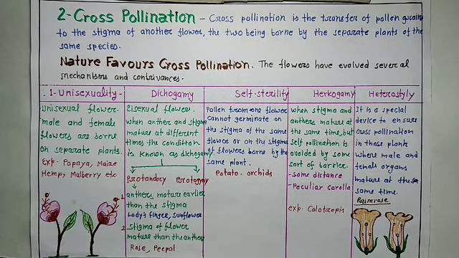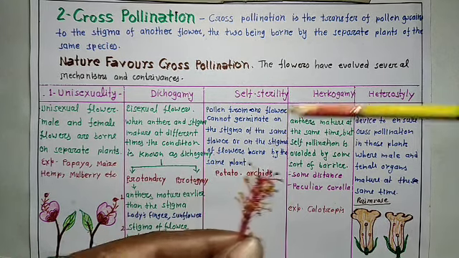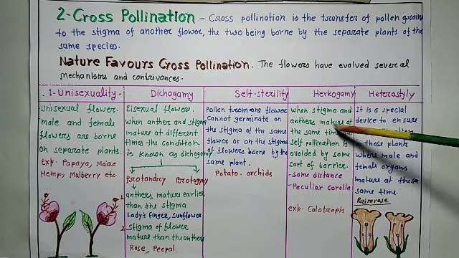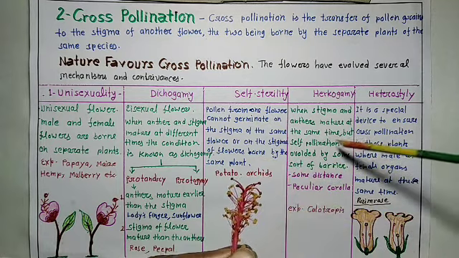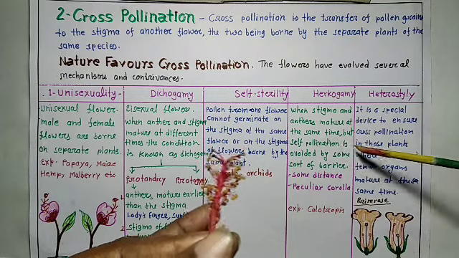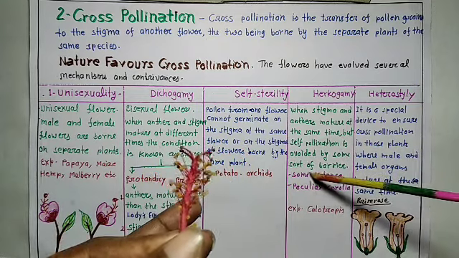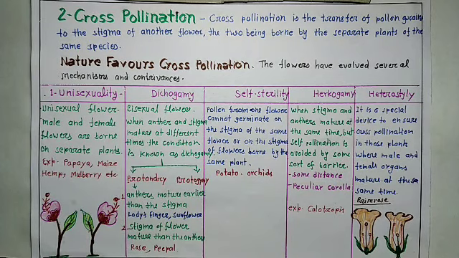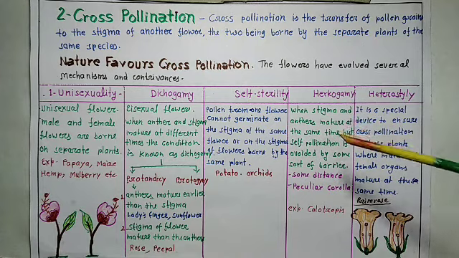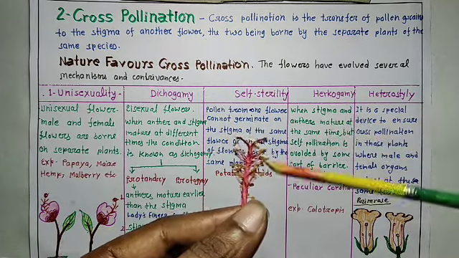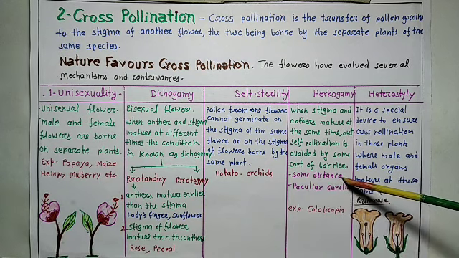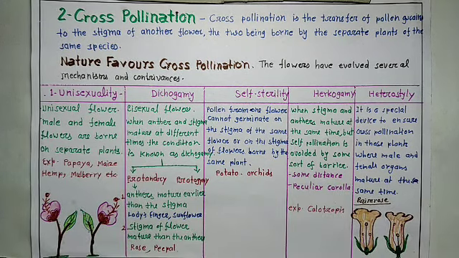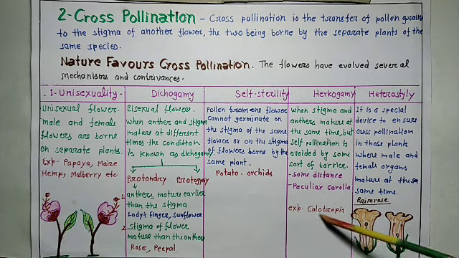Now, hercogamy. When stigma and anthers mature at the same time, but self-pollination is avoided by some sort of barrier, such as distance or a peculiar corolla, it is called hercogamy. Example is Calotropis procera.